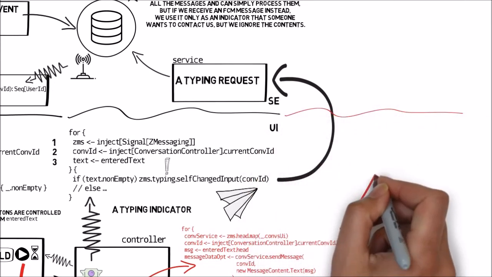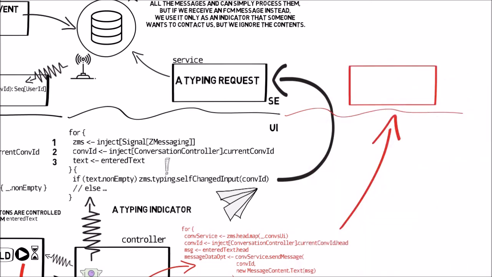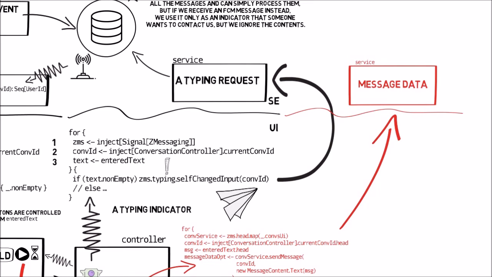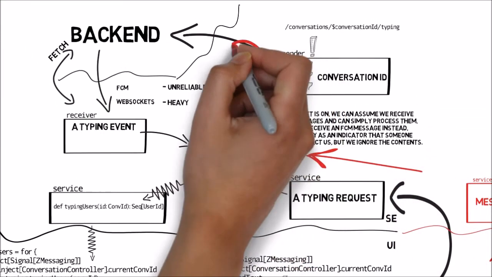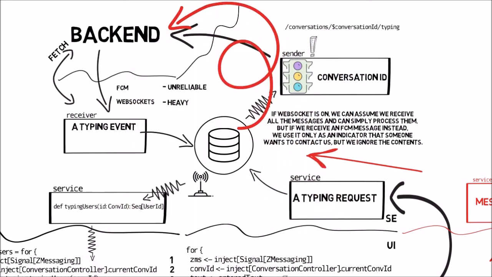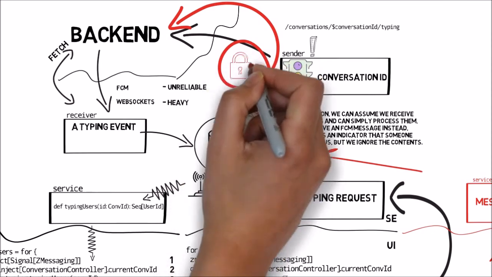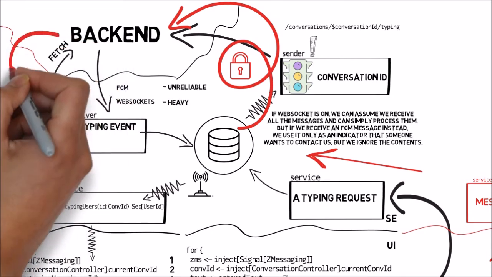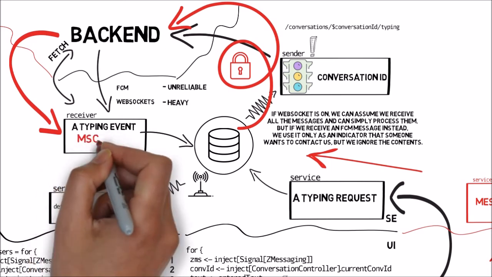The call to the send message method actually sends a message. The path is similar to the typing indicator request. The service creates a request and saves it, to the database this time. The request is then picked up from the storage by the sender on the other side, transformed into a post request. Well, not exactly. Between the storage and the client, encryption takes place. And on the other side, the message is decrypted and only then put in the storage. But encryption is another layer of complexity, and we would need another presentation to talk about it.